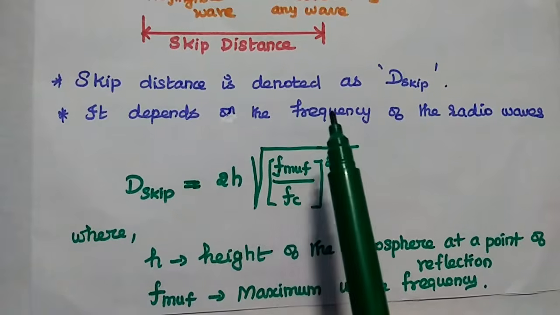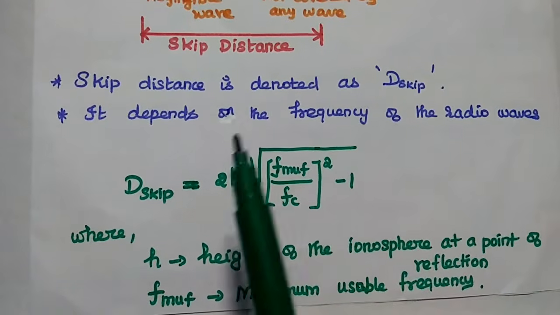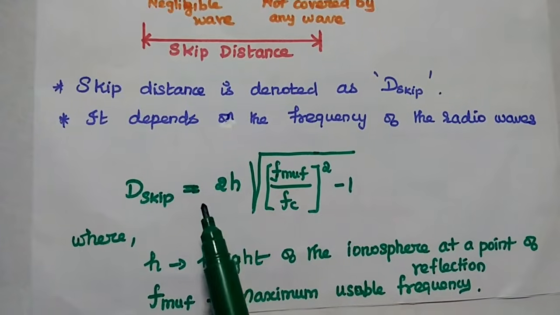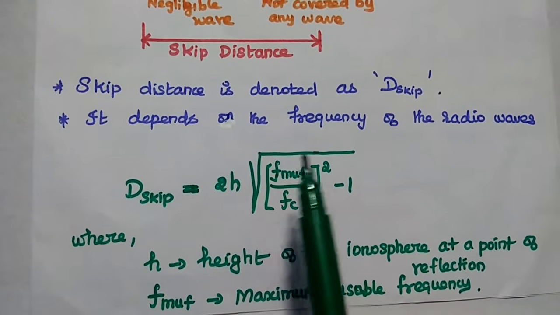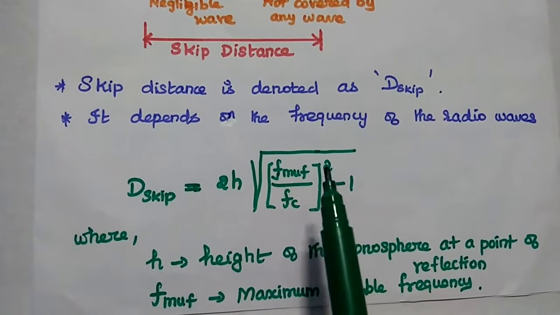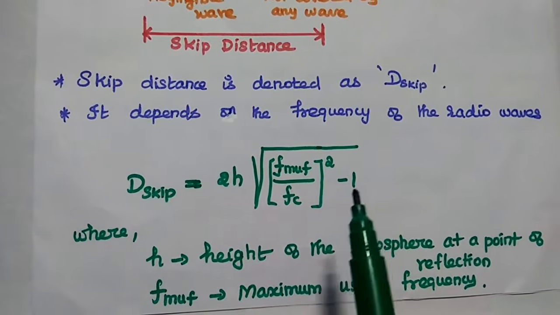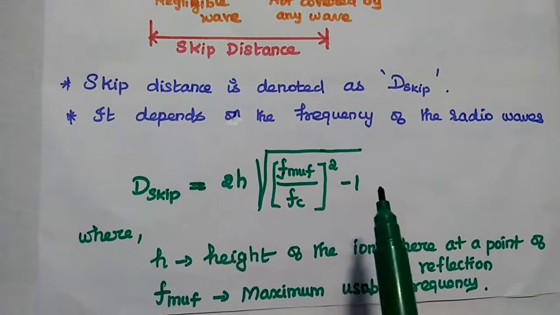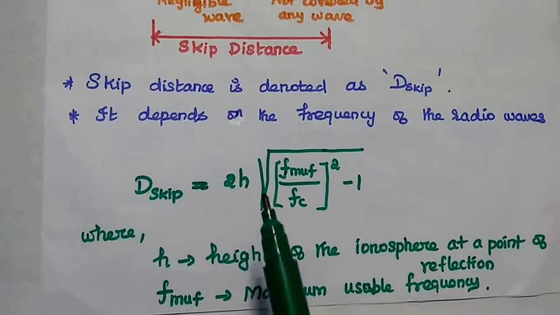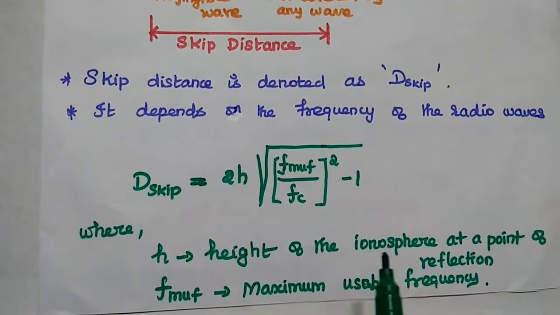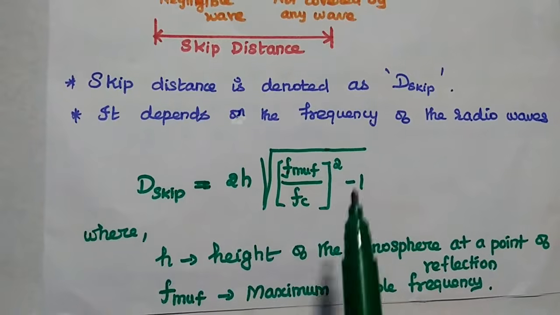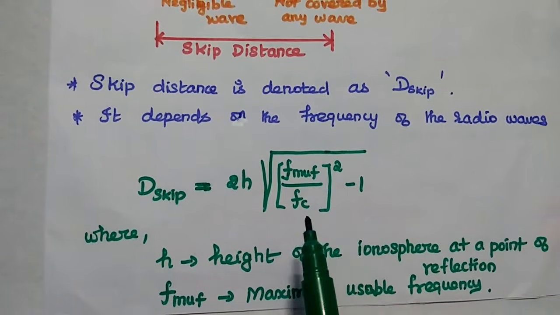Skip distance is denoted as capital D. It depends on the frequency of the radio waves. Its formula is D = 2h × square root of ((maximum usable frequency divided by critical frequency) whole squared minus 1). So we can use this formula to solve the problems in skip distance. Okay. Here h represents the height of the ionospheric layer at the point of reflection. fMUF is the maximum usable frequency.